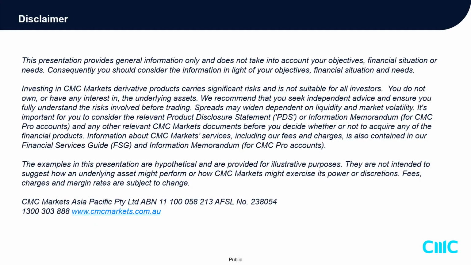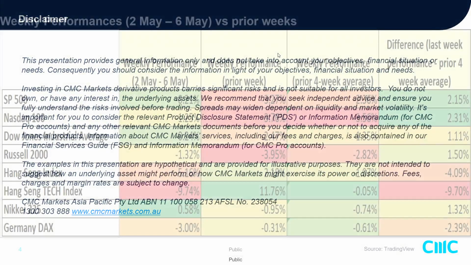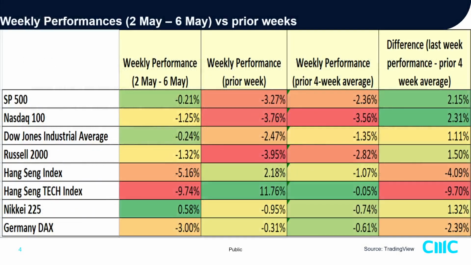Okay, so first up, we'll be looking at the momentum analysis of last week's performance, and compare it to the prior week, and take the difference of last week's performance minus its prior 4 week average to gauge whether upside or downside momentum has started to ease off or still remains pretty much intact. Before we jump into the details of the various columns, let's take a look at last week's performance first for the week of 2nd of May to 6th of May.